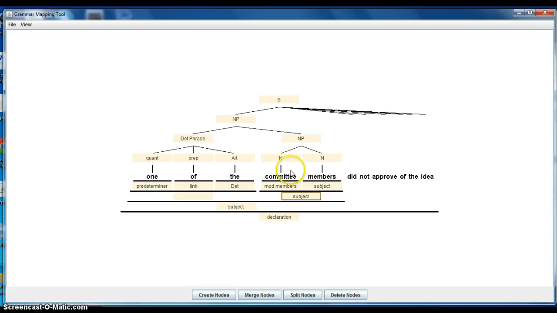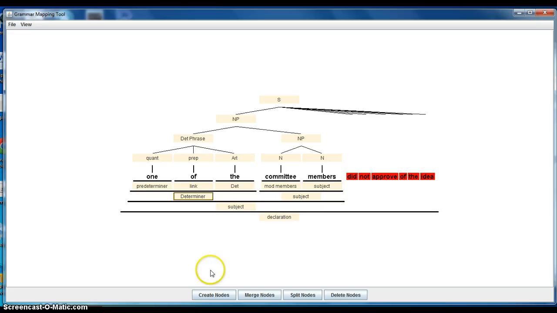We actually have three subjects. Members is a subject, the head. Committee members is the subject, and one of the committee members is a subject too. So we really have three subjects down here. And also one of the, its function is the determiner function. So one of the functions like a determiner, just as if it had been the committee members or some committee members. Okay, now we have to get to the predicate phrase.